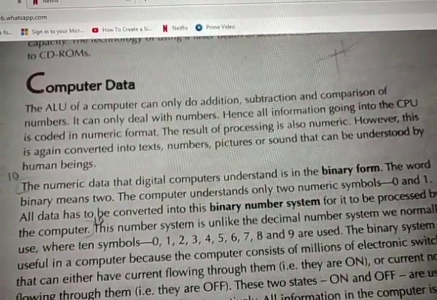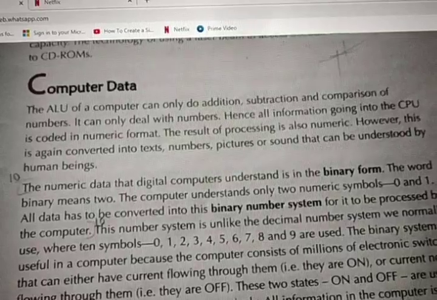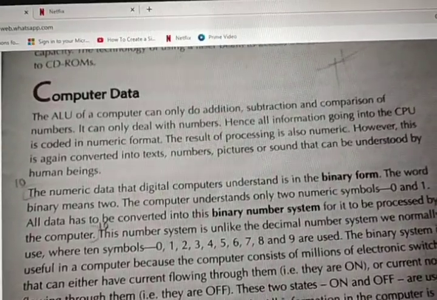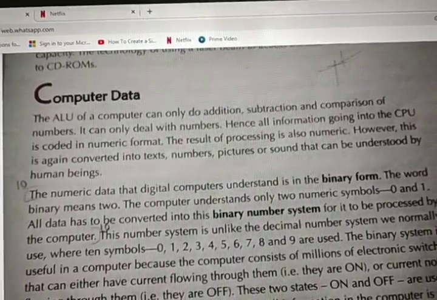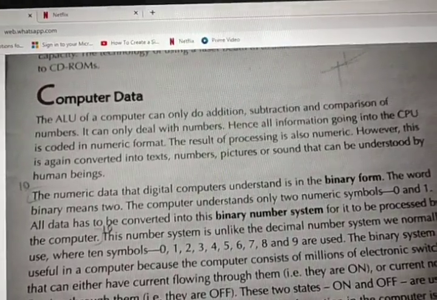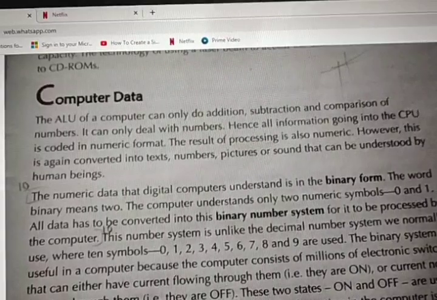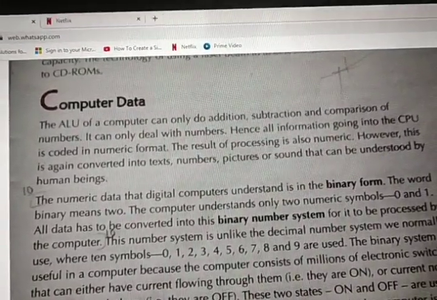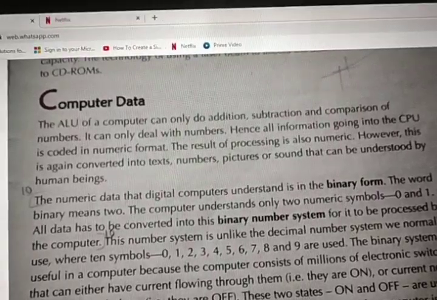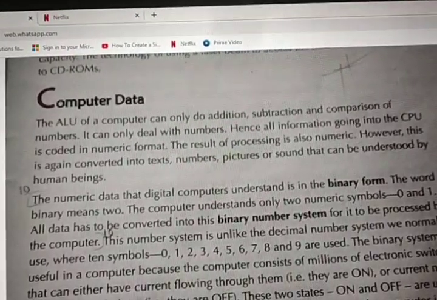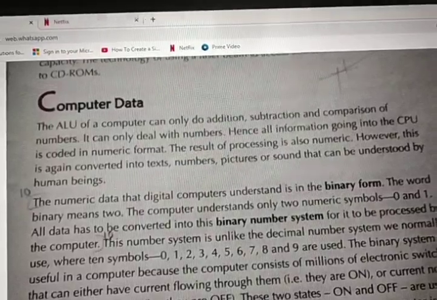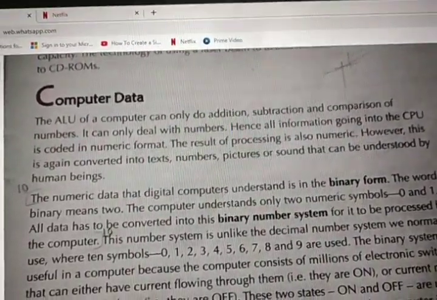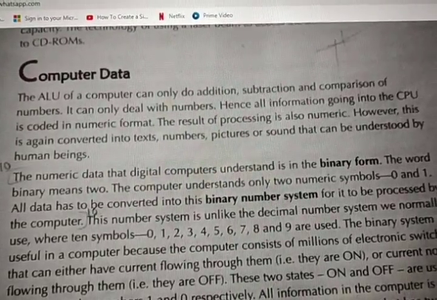However, this is again converted into text, numbers, pictures or sounds that can be understood by human beings. It will go inside as numbers, do all the calculation and process the result in numbers. But the processed result is again converted into human readable form, meaning text, numbers, pictures or sound that can be understood by human beings.